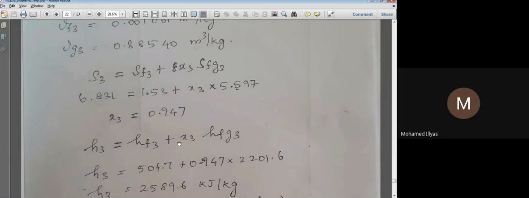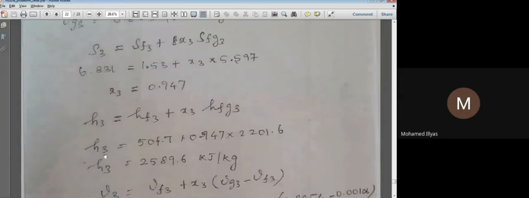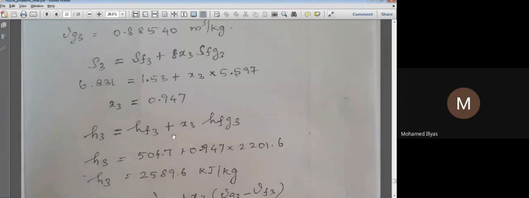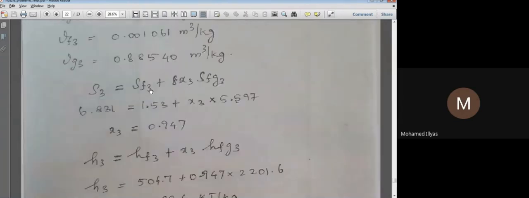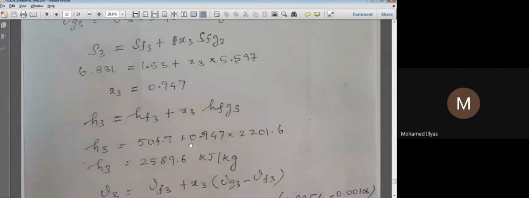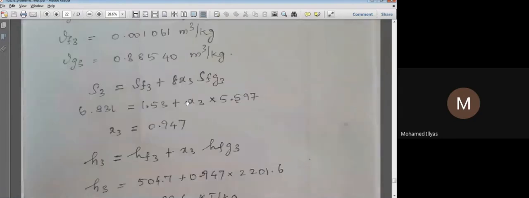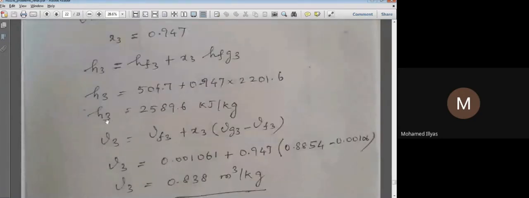H3 equal to HF3 plus X3 HFG3 here. HF3 is 504.7, which we have already got, X3 is 0.947 and HFG3 is 2201.6. So we can easily get our H3 as 2589.6 kilojoules per kg.